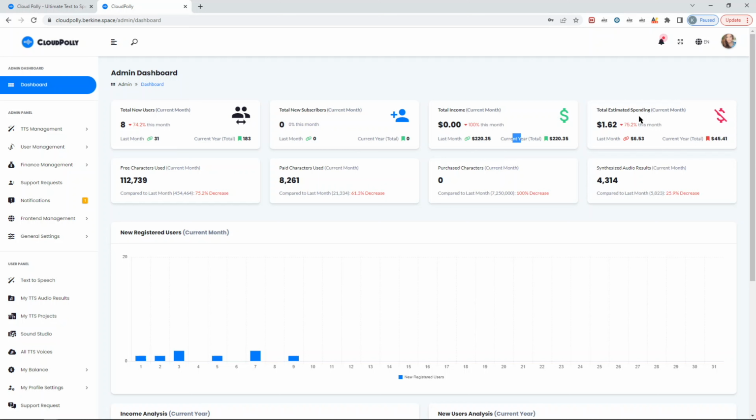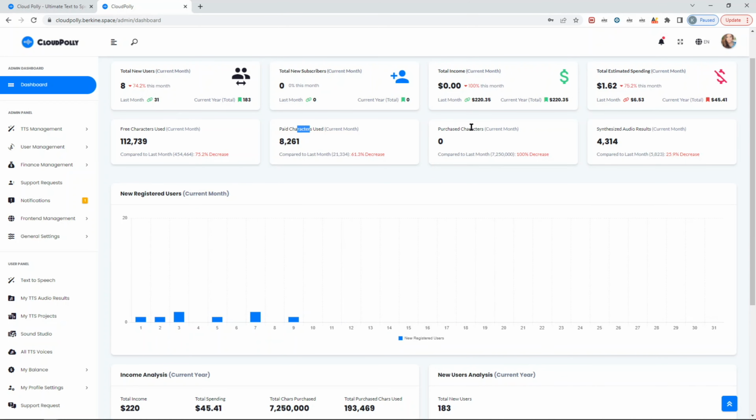I don't remember the exact numbers. For Google now, it's around 1 million neural characters. For Azure, it's around 500,000 neural characters per month, but for a limited term. In AWS, if I remember correctly, it's up to 5 million standard characters and up to 1 million neural characters per month, but limited to 1 year. After 1 year, your free tier expires and you start billing on an on-demand basis. That's true for all cloud vendors. You always get charged only based on your actual usage. You also get information on how many free characters were used, paid characters, purchased characters, etc.